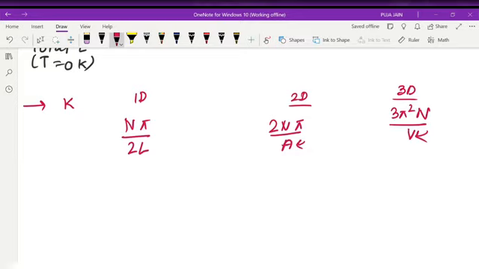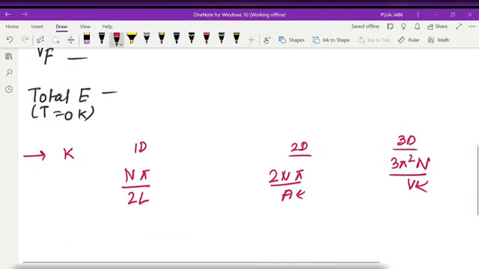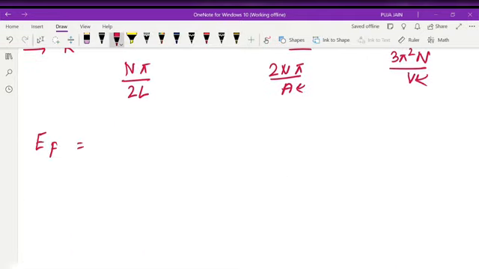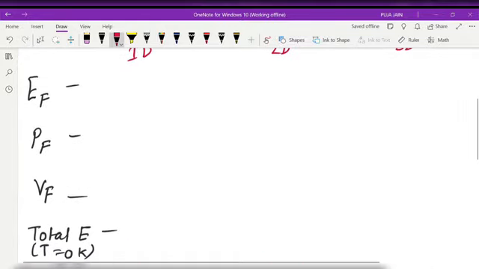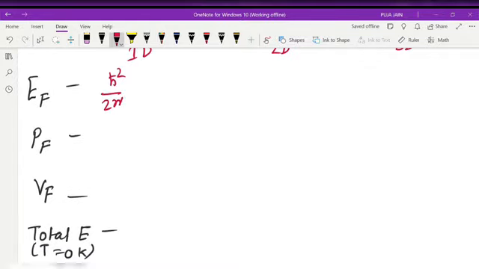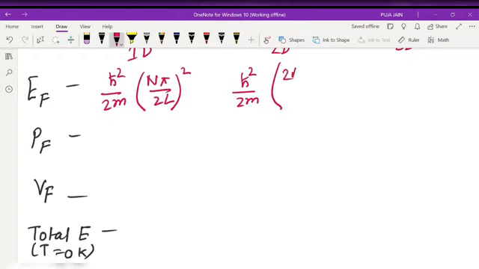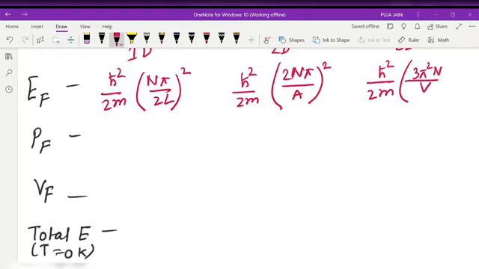Now we know that E_F in case of fermions is h cross square k square by 2m, correct? So for 1D, what will I get? h cross square by 2m is fixed. You have to remember only the value of k. So (n pi by L) square. Again this is a constant term. Then for 2D, (2n pi by A) square, and for 3D, (3 pi square n by V) square.